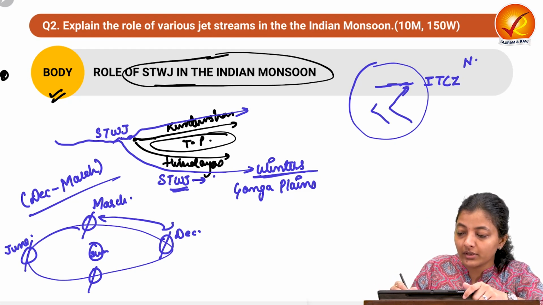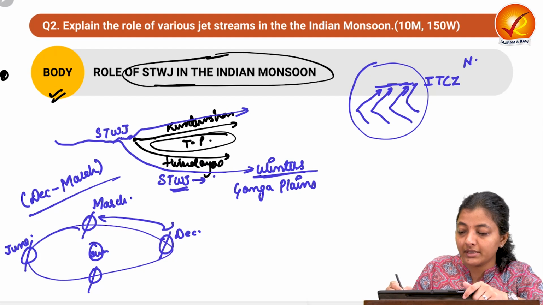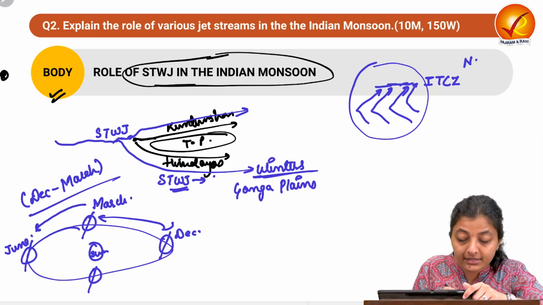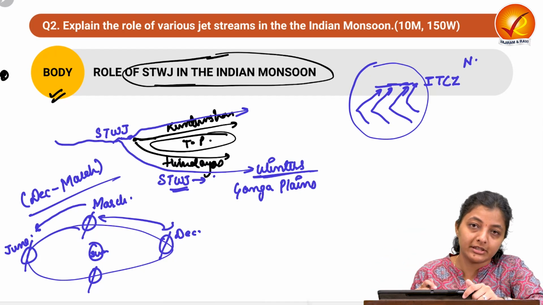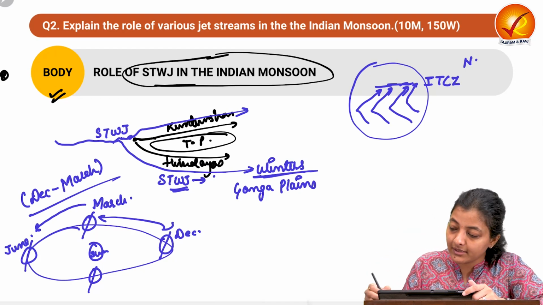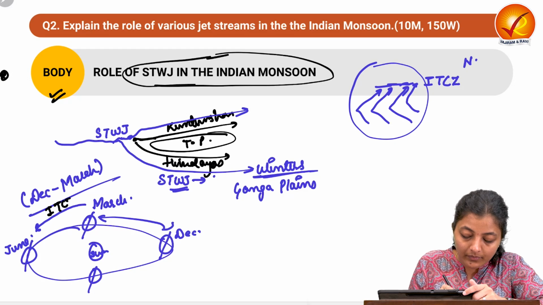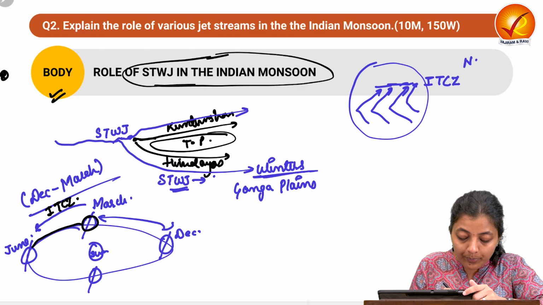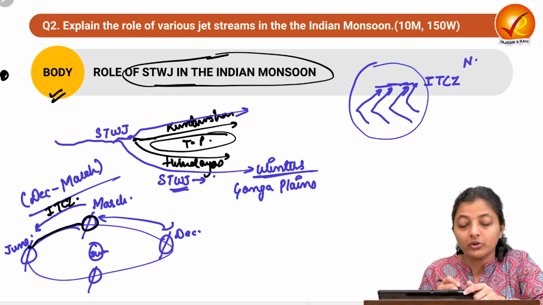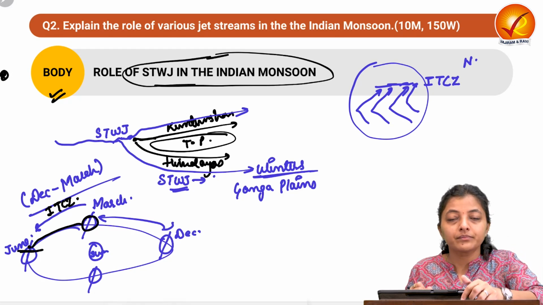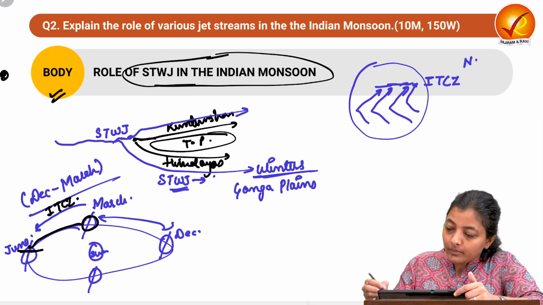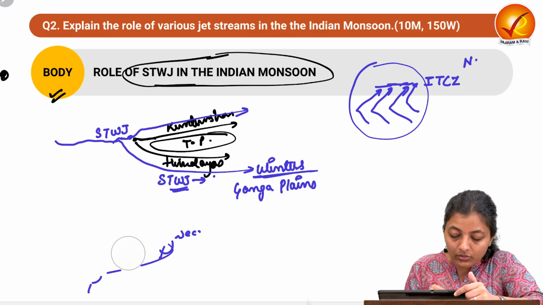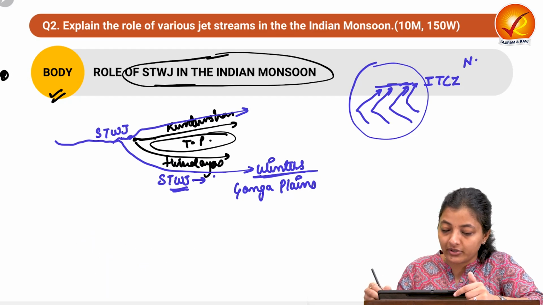This wind starts moving like this, starts merging over the ITCZ. It means after March, the sun starts its northward movement, and the ITCZ also starts shifting up. Over here it is on the equator, and by June it is exactly on the Tropic of Cancer. So this is the background for understanding how the ITCZ gets shifted.